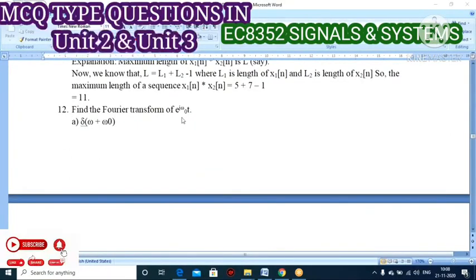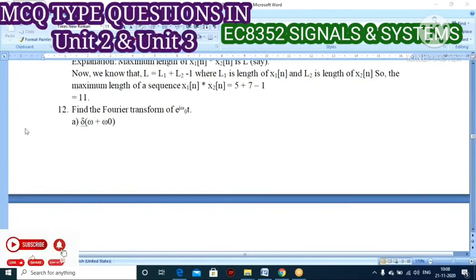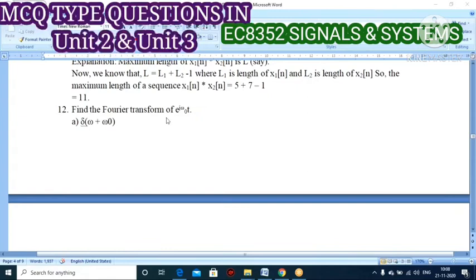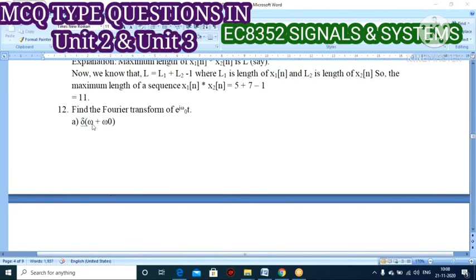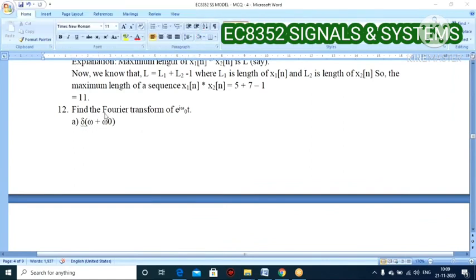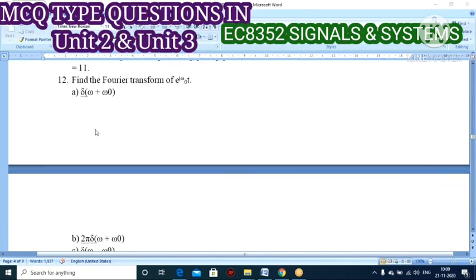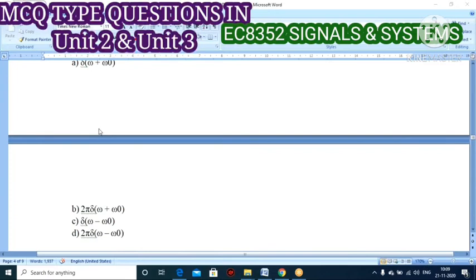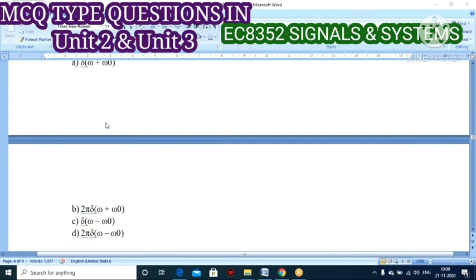Up to this, all the questions are based upon Fourier series. Next we move on to the next topic, that is Fourier transform, right? So find the Fourier transform of e to the power of j omega naught t. Actually it is a 2 mark question, but here it comes as a 1 mark question. Option A del of omega plus omega naught, option B 2 pi del of omega plus omega naught, option C del of omega minus omega naught, option D 2 pi del of omega minus omega naught.